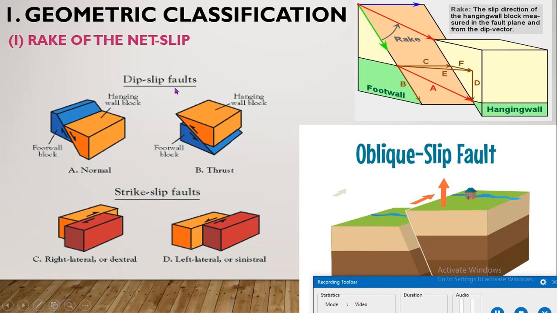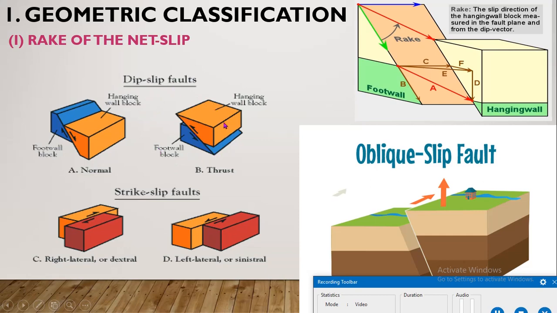Dip slip faults are of two types, that is normal fault and thrust fault. When the hanging wall is the downthrown block, or the hanging wall moves downward, then it is called a normal fault. When the hanging wall moves upward, then it is called a thrust fault.